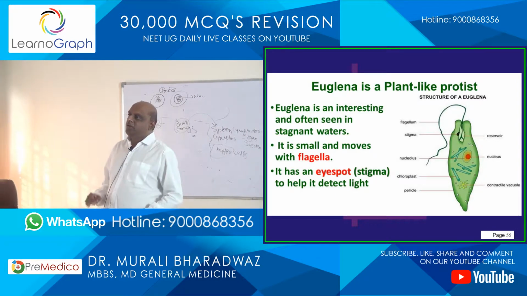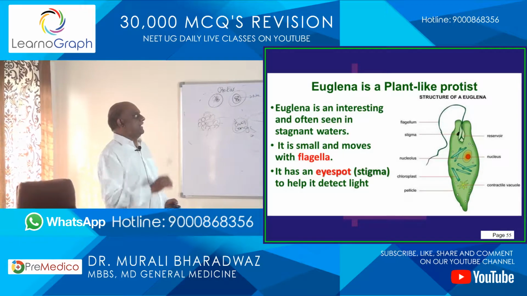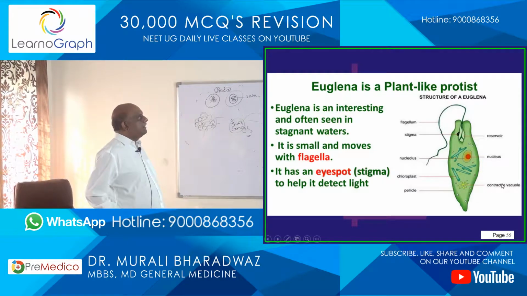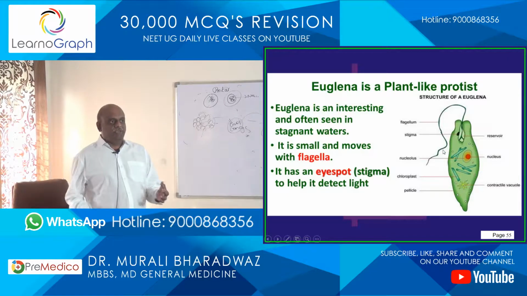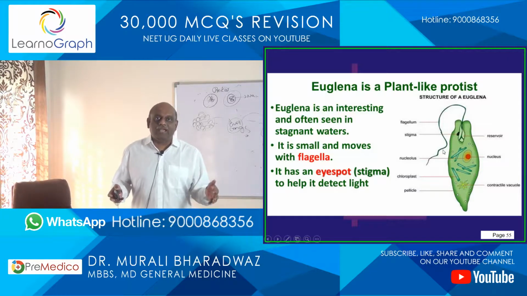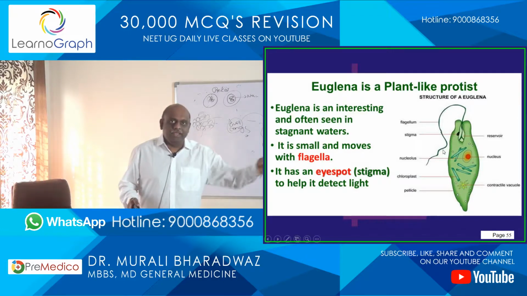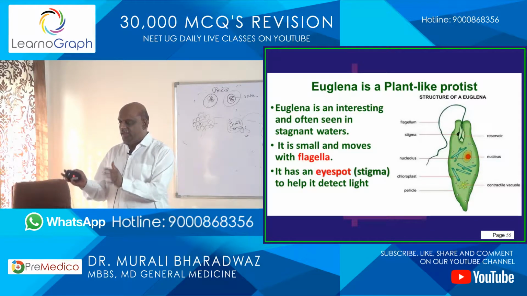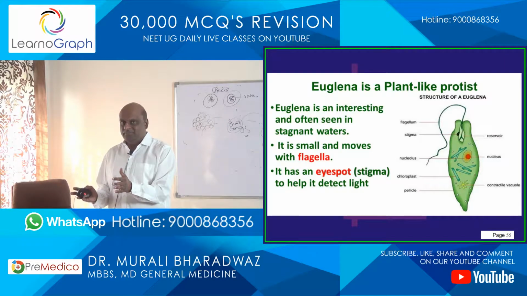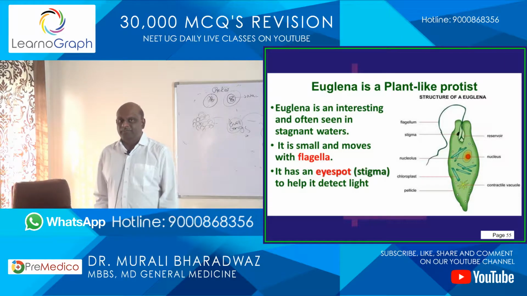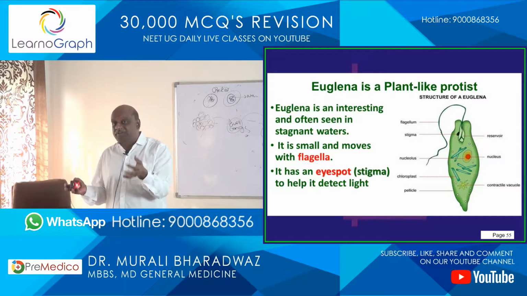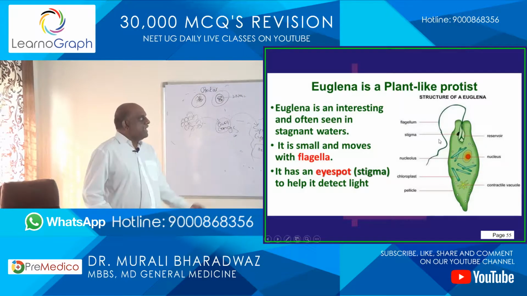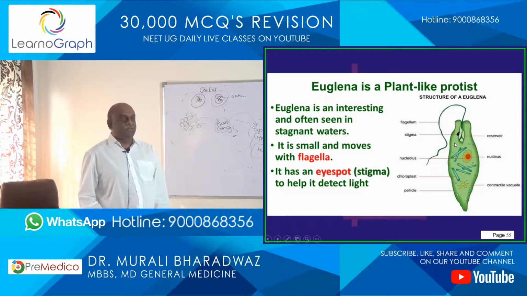Now, in protista, euglena belongs to the protista. So where do you find this organism called euglena? Euglena is seen wherever the water is stagnant. Stagnant means without flowing; if water is remaining in one place, that is called stagnant water. In drainages, here and there, water stagnates. And it is very small and it moves using its flagella.